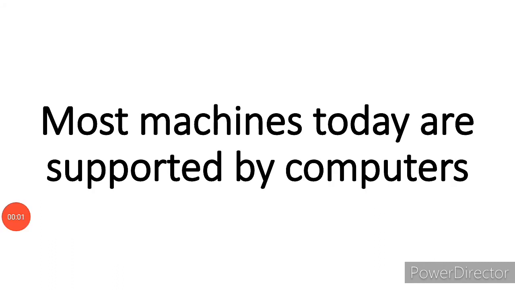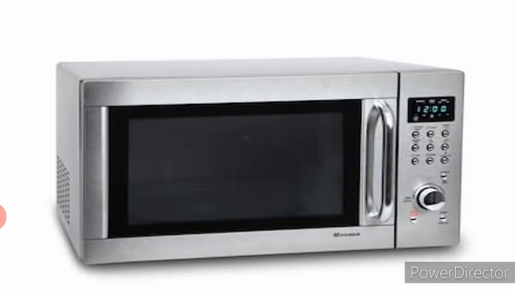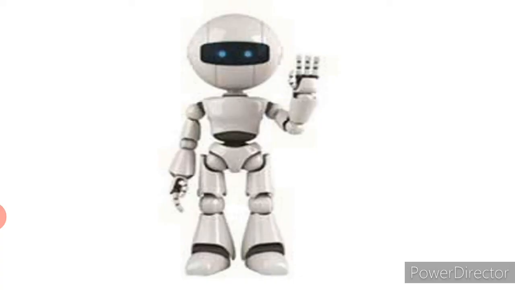Most machines today are supported by computers, like digital cameras, microwaves, ATM machines, and robots. These are machines which cannot work without computers.